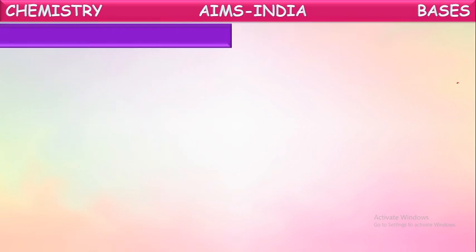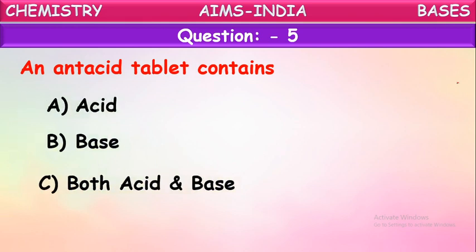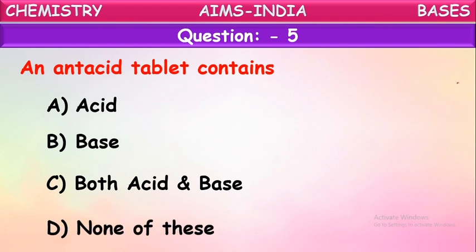Okay children, next question. An antacid tablet contains: acid, base, both acid and base, none of these. Antacids are used to reduce the effect of acids. You may not have heard this, no worry, we are going to see it once again. These antacids contain chemical substances which control the effect of acids.